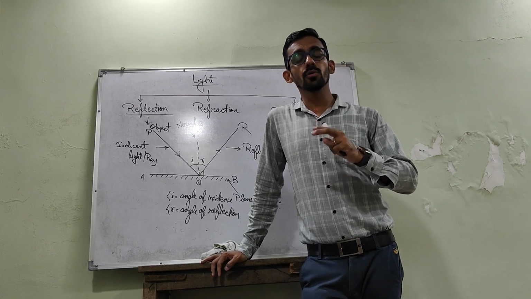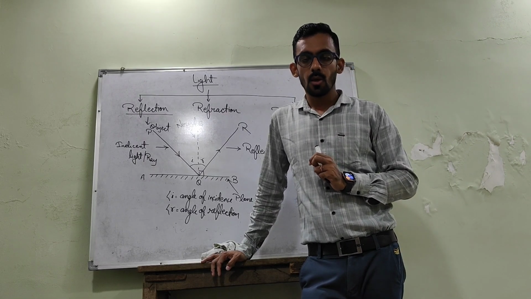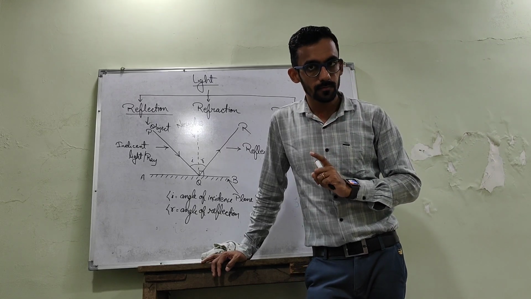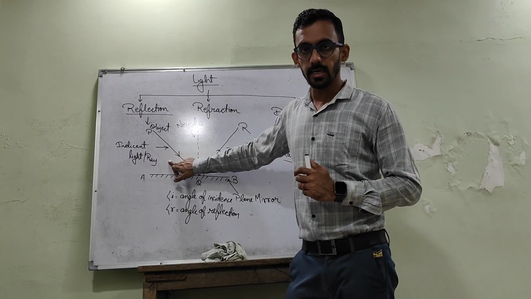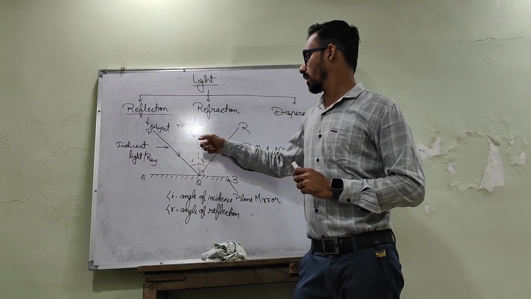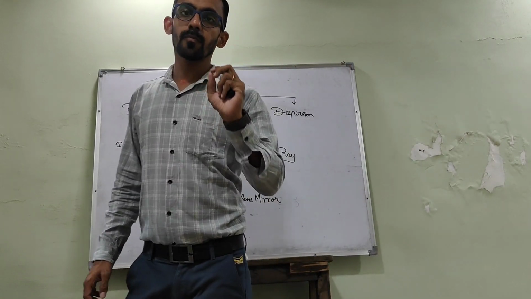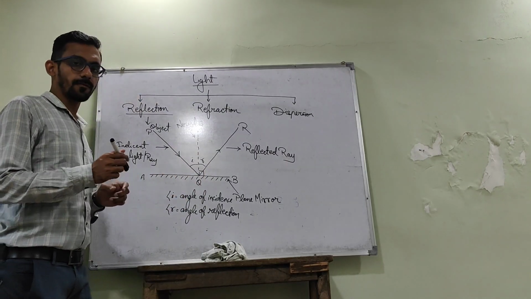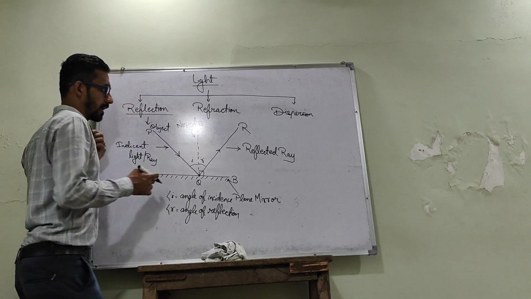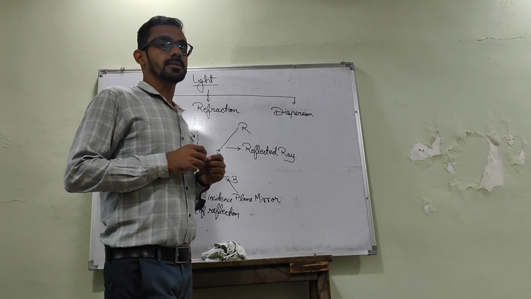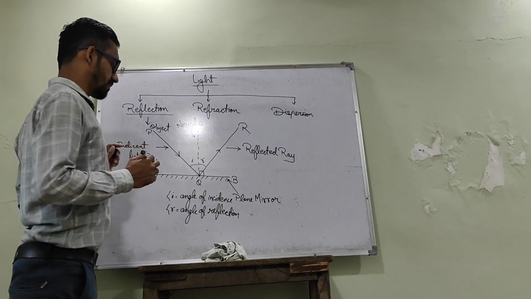There are two simple and basic rules of this reflection. What are they? The very first rule, listen carefully. The very first rule is all these three rays, that is the incident ray, the reflected ray and the normal, all lie in the same plane at the point of incidence. Means at this point Q, all these three rays will lie in the same plane.